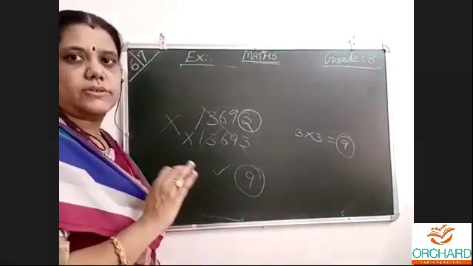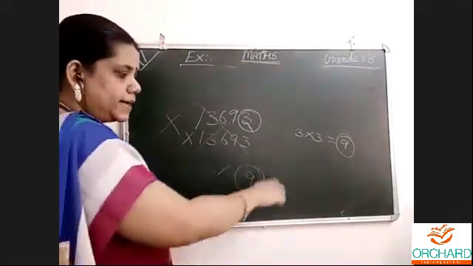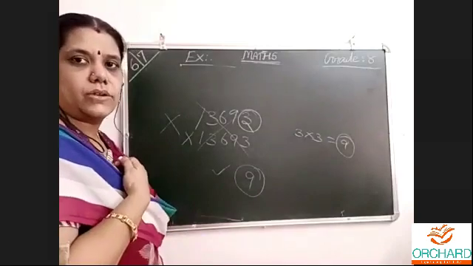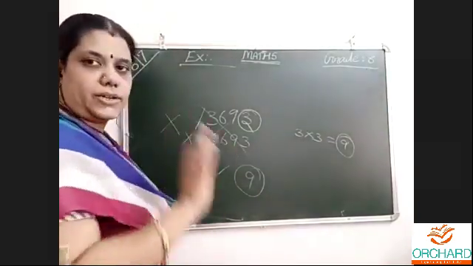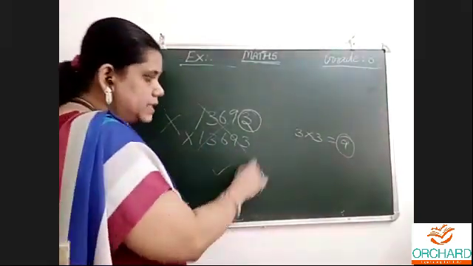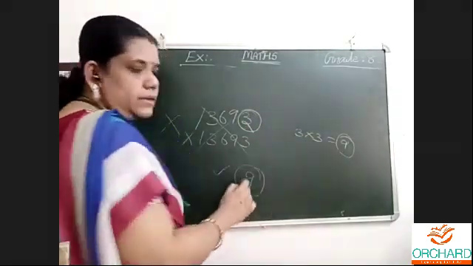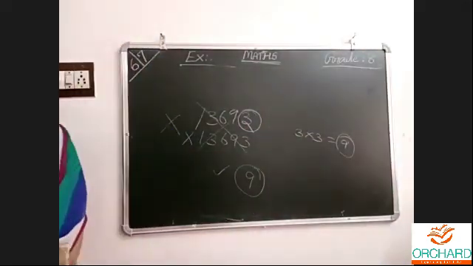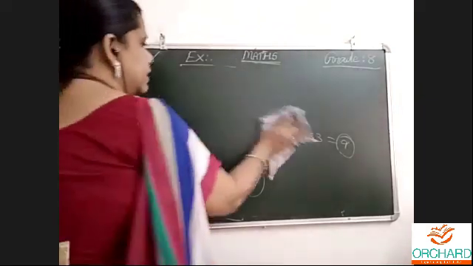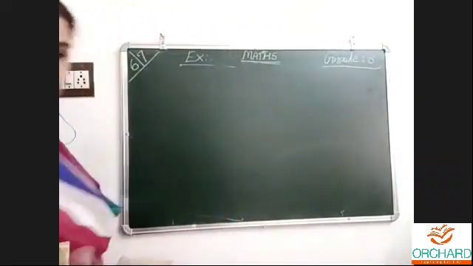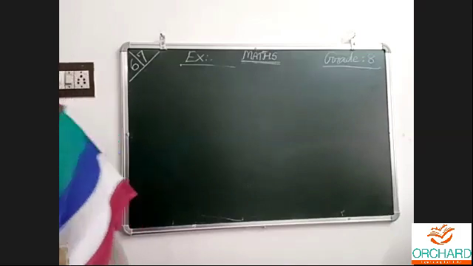Unit place alone to predict. I'm not predicting the total answer. I'm not a calculator, so for that we need to multiply. Unit place digit alone to predict. This is the way, and all this we covered yesterday. Non-square numbers also we'll see today.